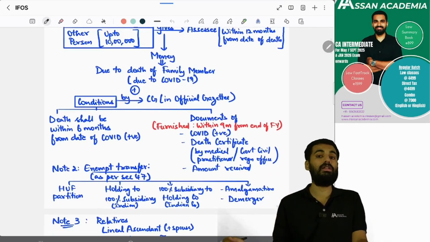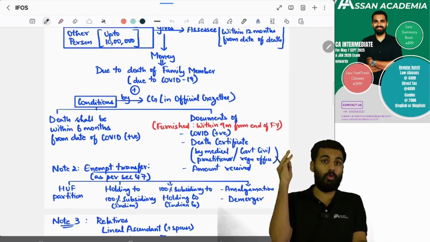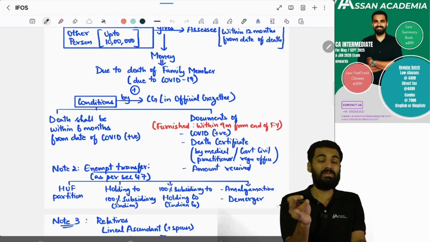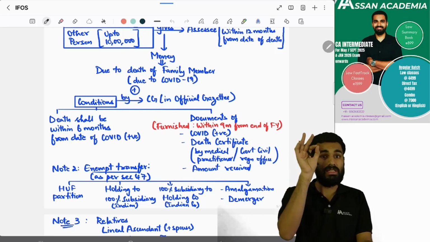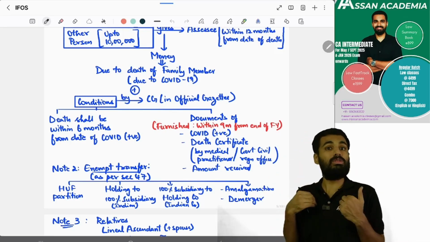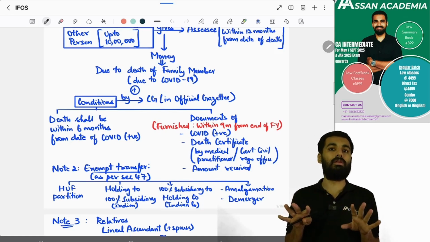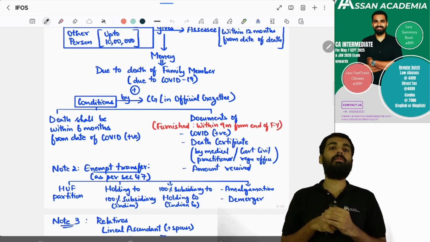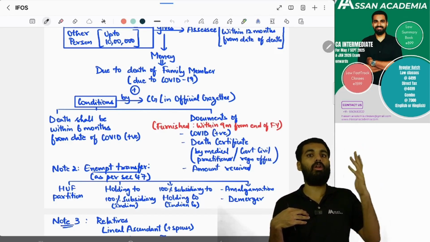Yes. And regarding section 47, I told you that these are not transfers for capital gains. One is HUF partition, next is holding company to 100% subsidiary Indian company, or 100% subsidiary Indian company to holding Indian company, or amalgamation or demerger. The person who is receiving it, this also will be exempt. He won't be taxed under income from other sources. Who is receiving? It doesn't matter if the amount is more than 50,000, it doesn't matter.